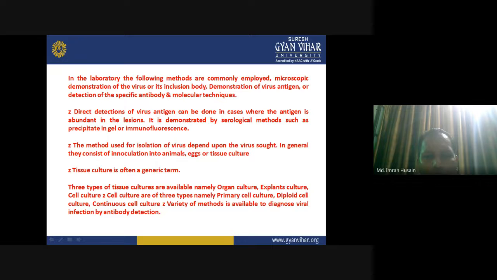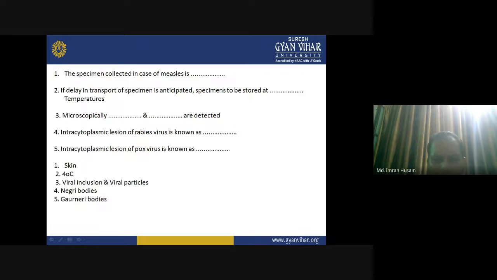Tissue culture is often a generic term. So, the three types of tissue culture available are namely organ culture, explants, and cell culture. Cell cultures are of three types: primary cell culture, diploid cell culture, continuous cell culture. A variety of methods is available to diagnose a viral infection by antibody detection.